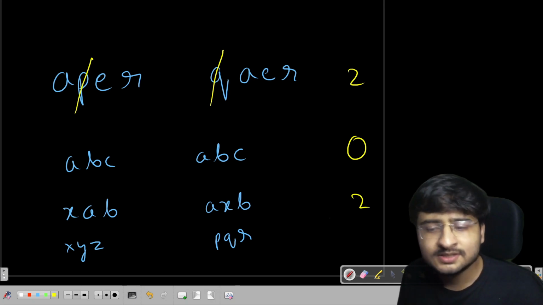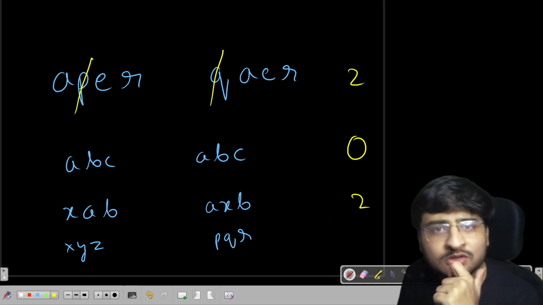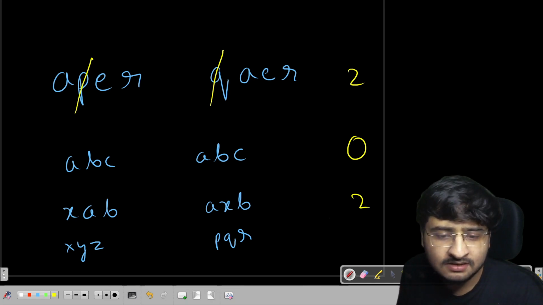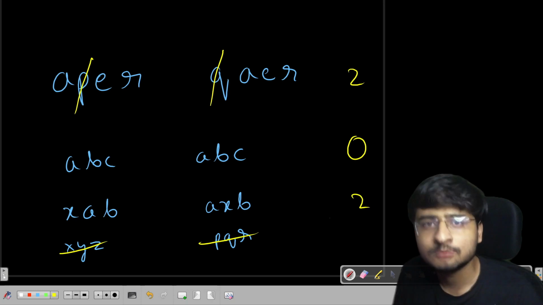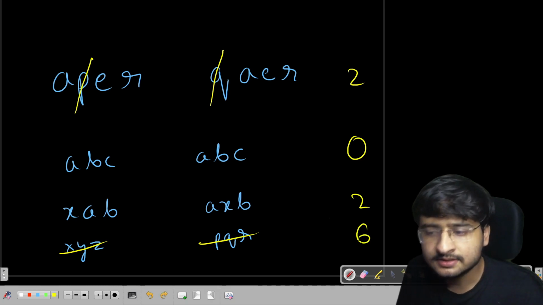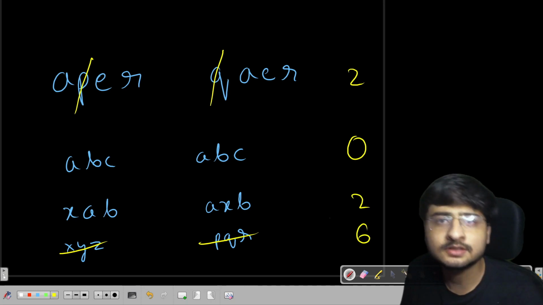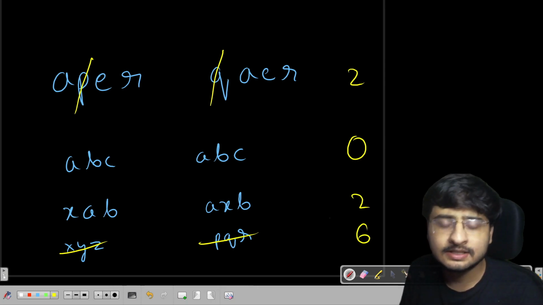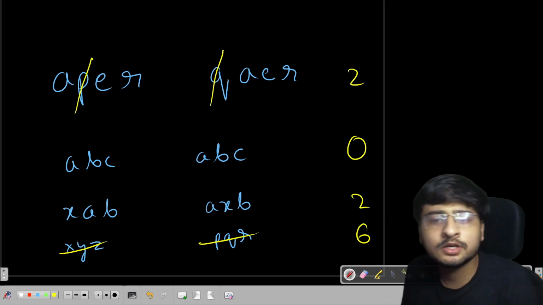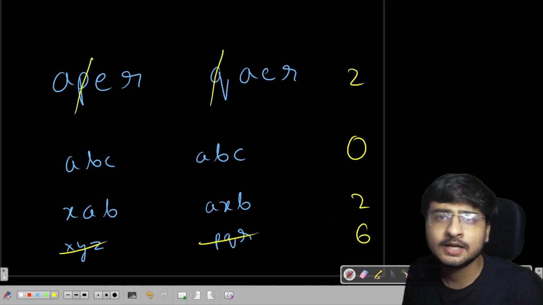In this particular test case, you can see none of the characters are common in both the strings. So what we have here is basically deleting both the strings completely, entirely. And what we are going to do is simply say that the number of characters we want to delete is 6, like total 3 plus 3, 6, and that is the answer itself. So this is the problem statement, and this is how the problem is going around and what we actually have to do. Let us look at the approach for this problem and then move forward.